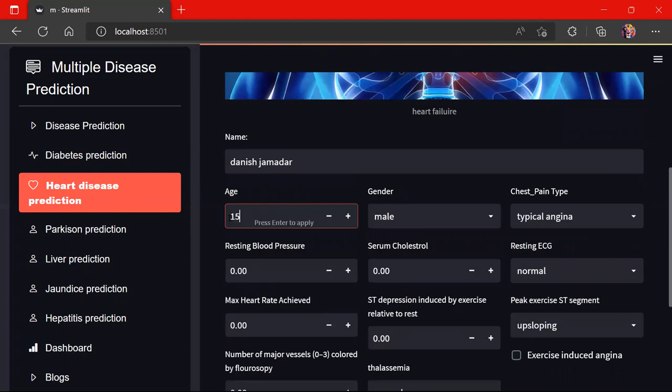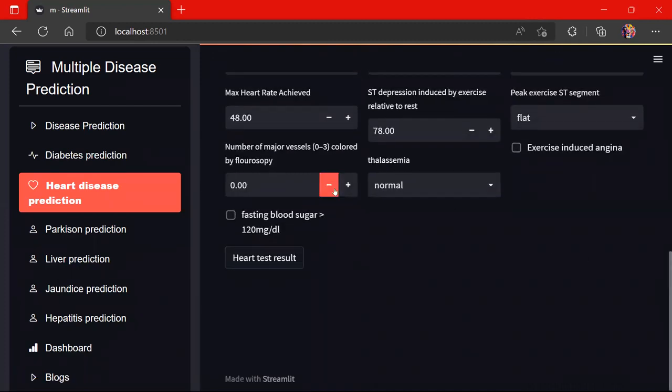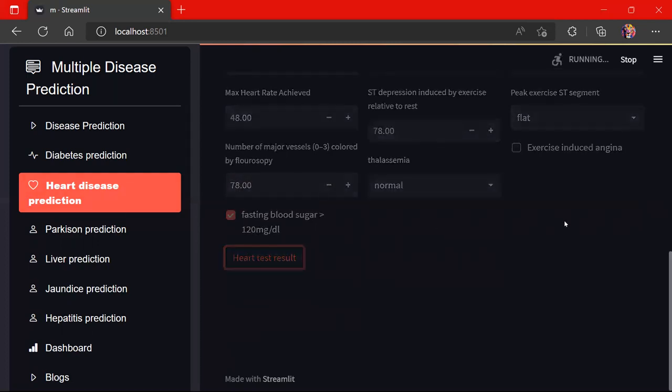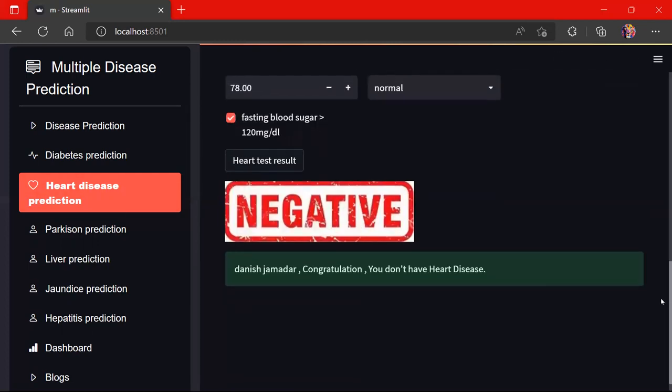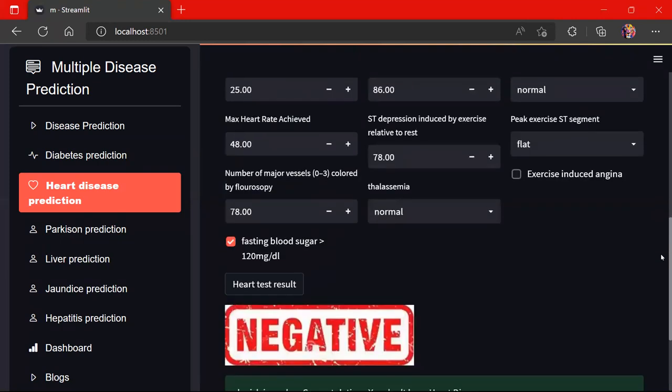And here is the heart prediction. We enter the patient name and the age, blood pressure, and gender, male or female, they have options, and type of chest pain, which may be typical angina, atypical angina, and so on, ST depression, vessels, and thalassemia. These are all the patient parameters regarding heart attack or cardiac related disease. So the patient doesn't have any kind of heart disease.